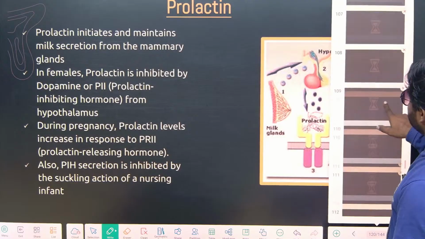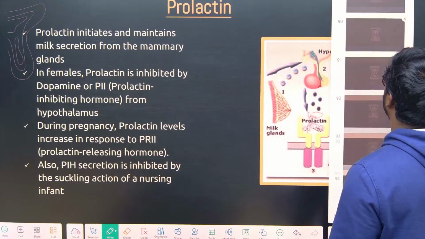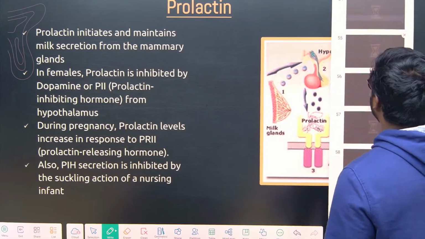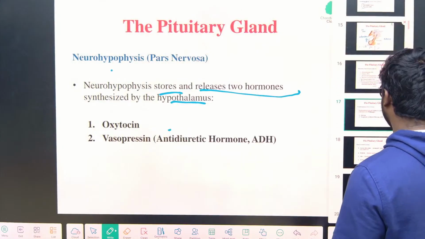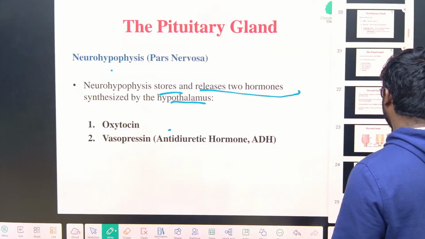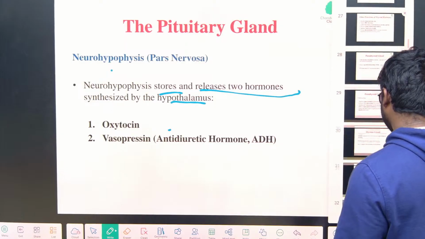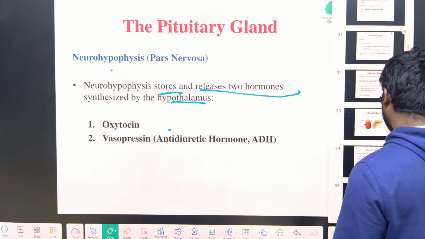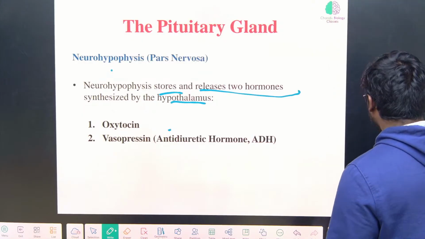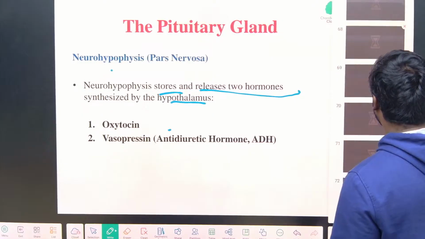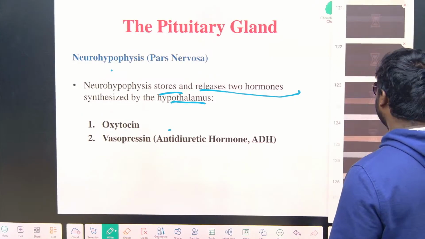Because in your NCERT or modules, the information is extremely low. That's the reason we have to remember a lot of information correctly. Anyway, this PPT also contains vast information and we will read it very elaborately. Okay. Tell me, so what did we read? We read two hormones of the posterior pituitary and two hormones of the anterior pituitary.